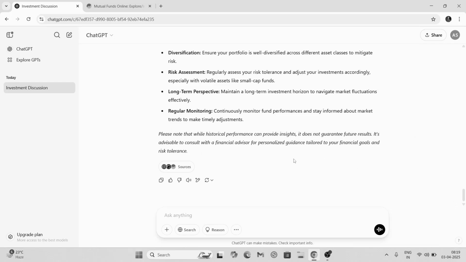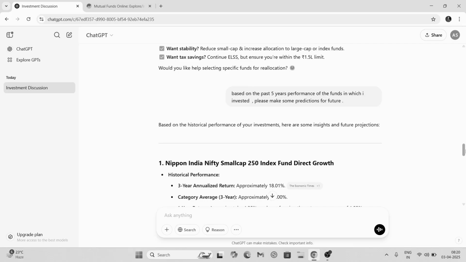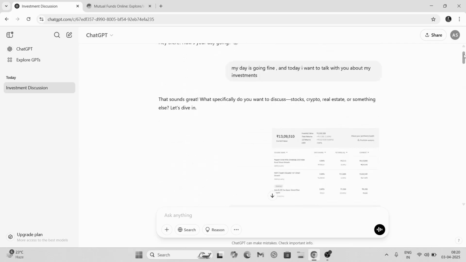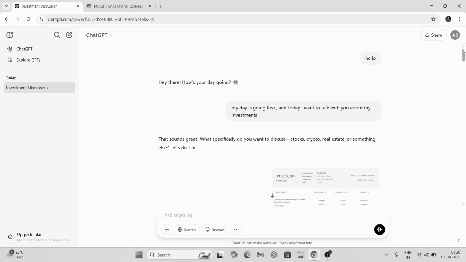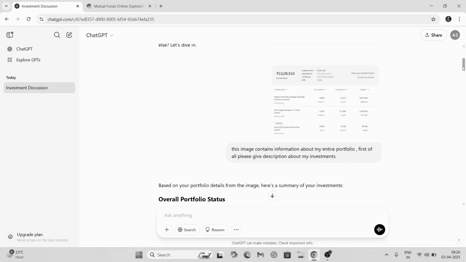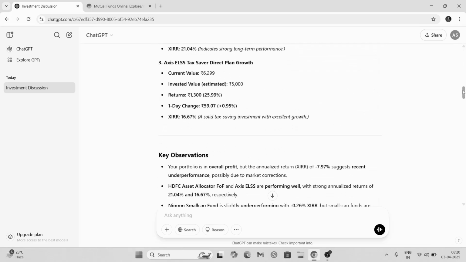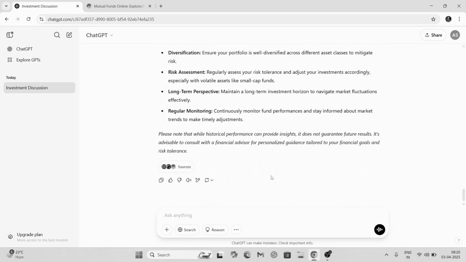So basically it can provide insights, but it is not a guarantee. That is one difference you should remember here. You can ask even more questions and go into even more detail regarding these things, and you can do more predictions here. So this is what you can do, and that is how you can discuss your investment with ChatGPT, and you can ask different things here.